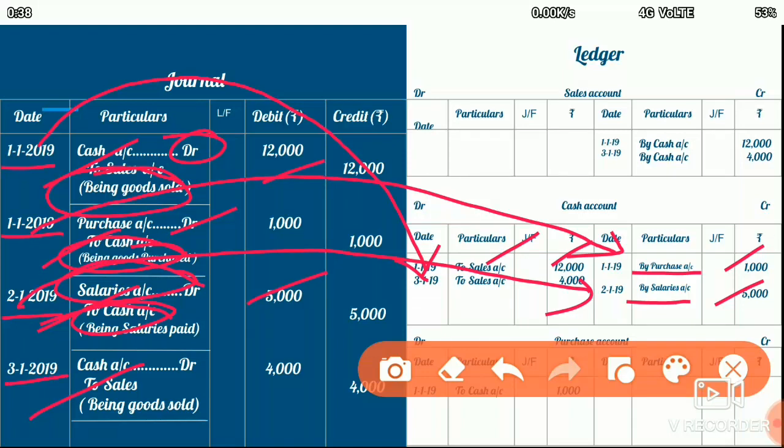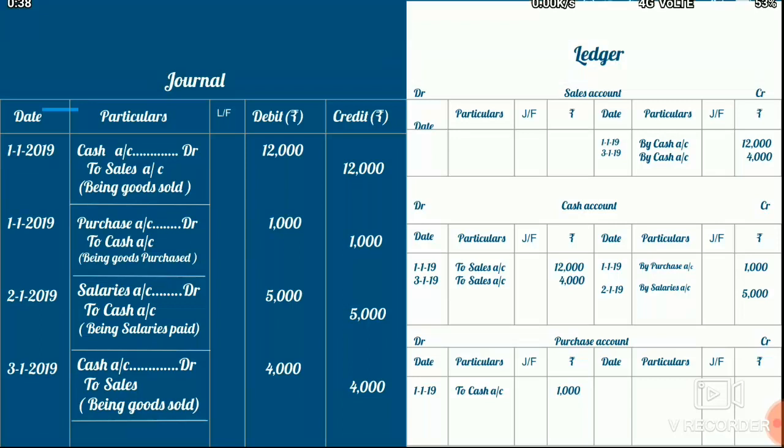I go to the cash account, the cash account is debited, so the date is 3rd, so I write the date first, 3rd, then the account for which the cash was received was sales, so to sales account, the amount is 4,000. So this is how the posting is made in the ledger, and we have to do this for all the other accounts also, and this continues throughout the year. The recordings are made in the journal and the posting is made in the ledger book in the various accounts from the journal or the subsidiary books.